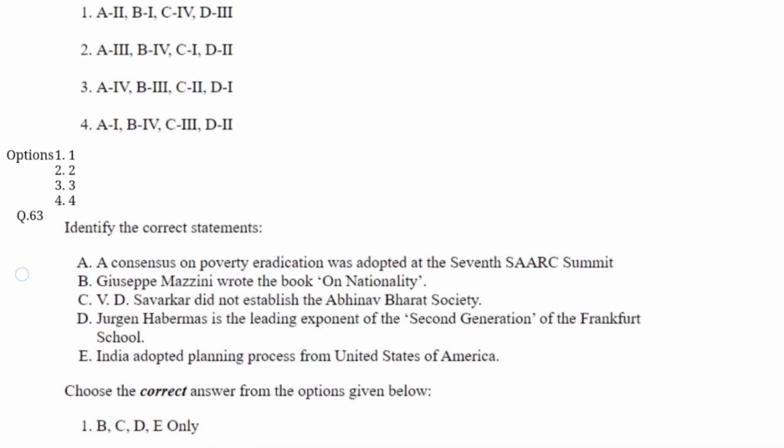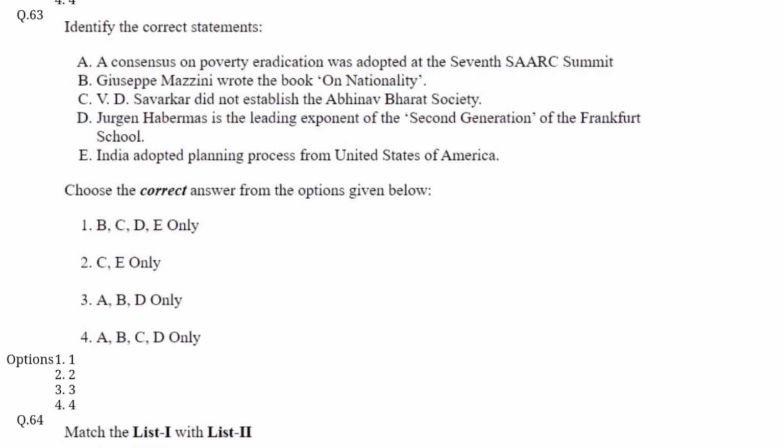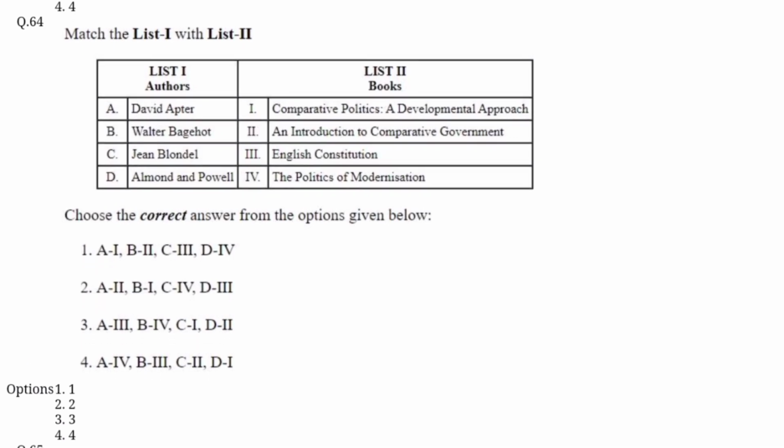Now question number 63. Identify the correct statements. Option C is correct here, that is A, B and D. A consensus on poverty alleviation was adopted at the 7th SAARC Summit. Mazzini wrote the book on nationality, and Jürgen Habermas is the leading exponent of the second generation of the Frankfurt School. Question number 64. Match list 1 with list 2 and choose the correct option from the code given below.